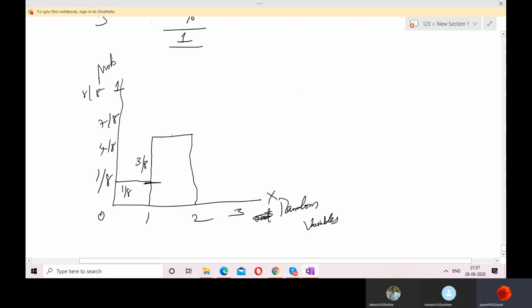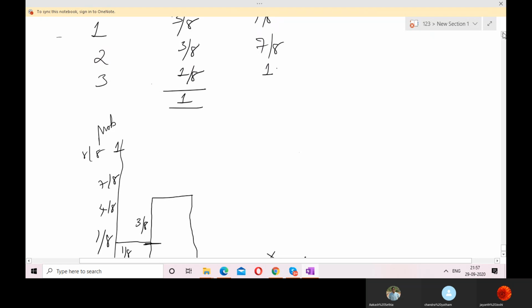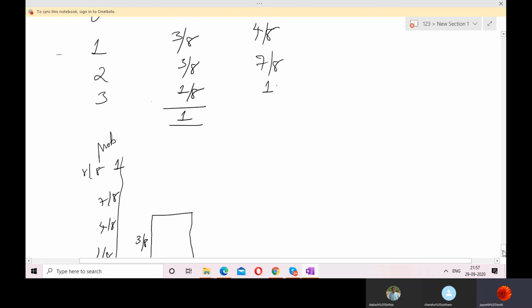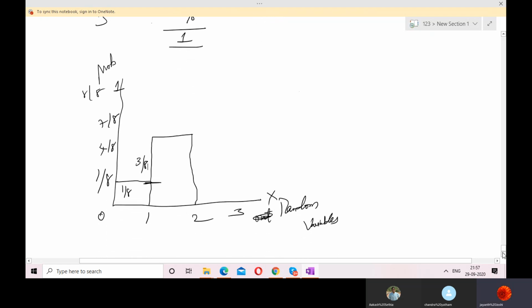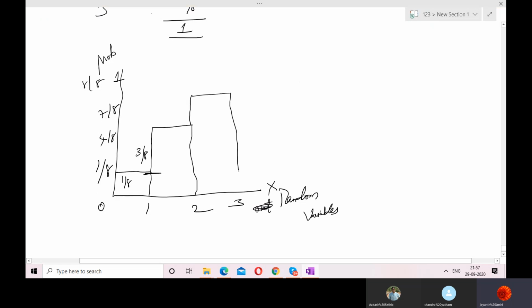Then 1 by 8 plus 3 by 8 is altogether 4 by 8. And this is 7 by 8 and 1. So again till here we will take. Here again 1 by 8, 3 by 8, 4 by 8. Again here I can write 3 by 8. Again, last and final step.